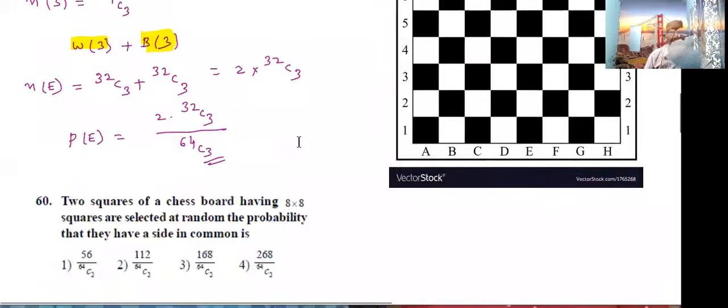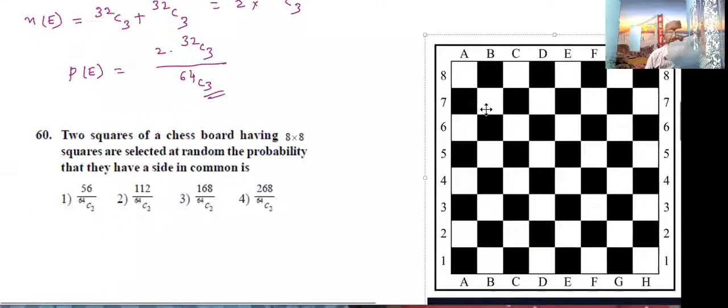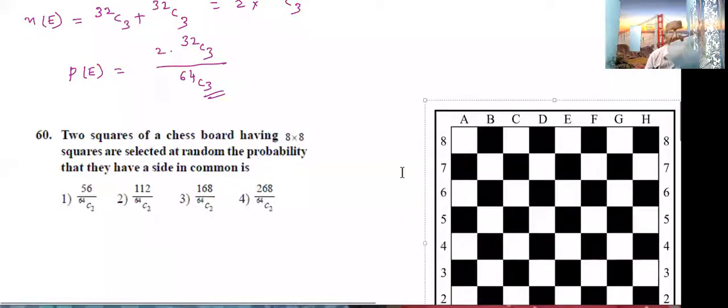Okay, students. I'm going to another problem. This is important. 64th question. Read the problem first, what they have given. Two squares of a chessboard having 8 by 8 squares are selected randomly. The probability that they have a side in common.